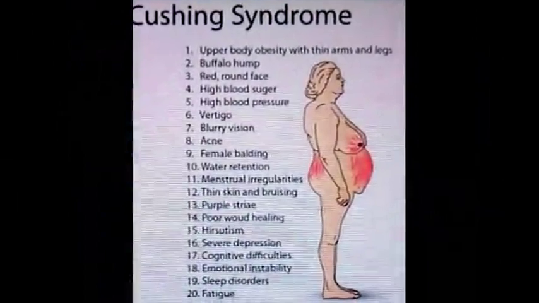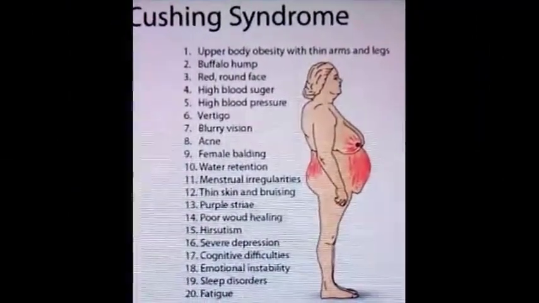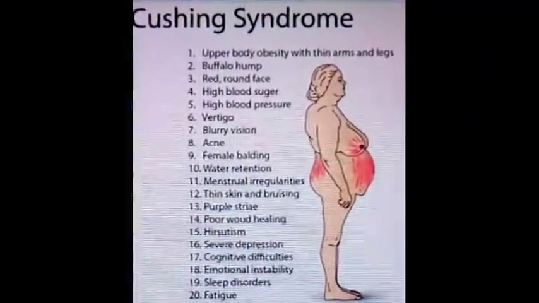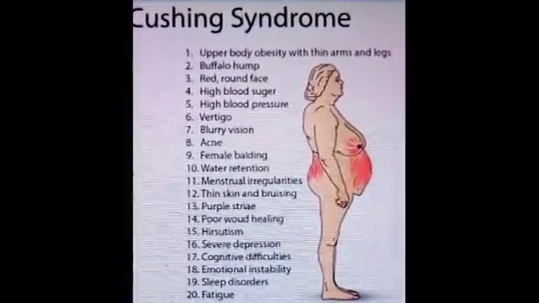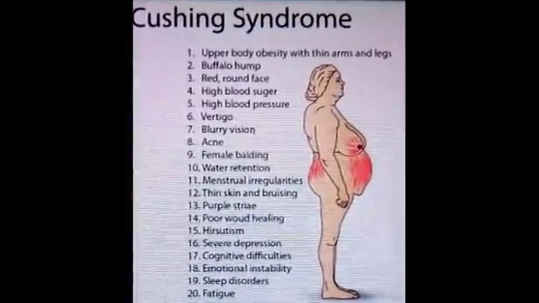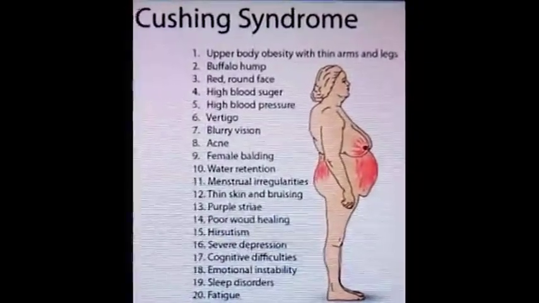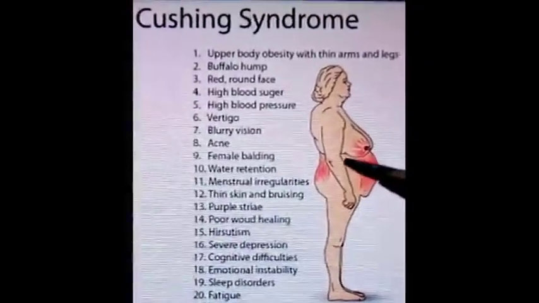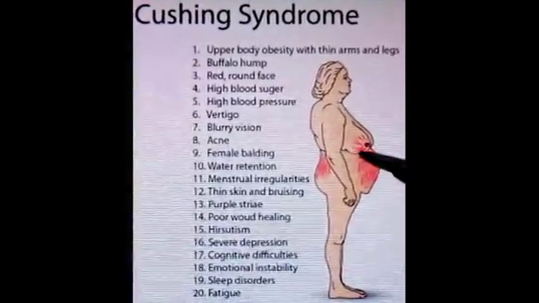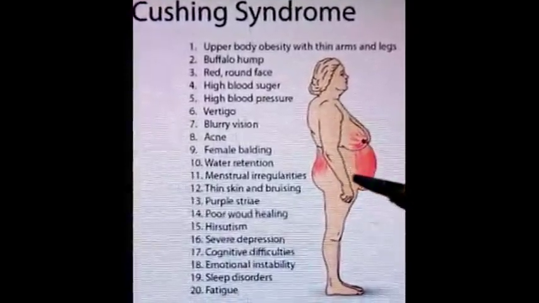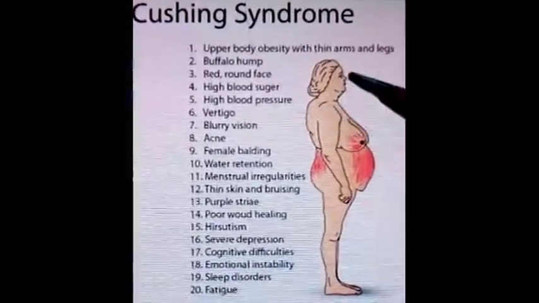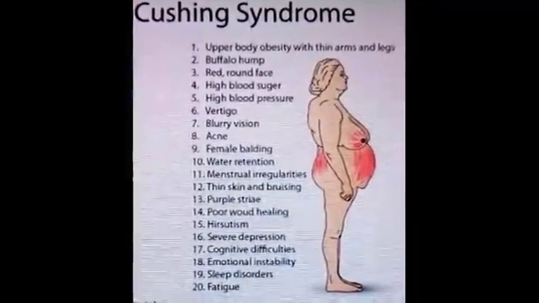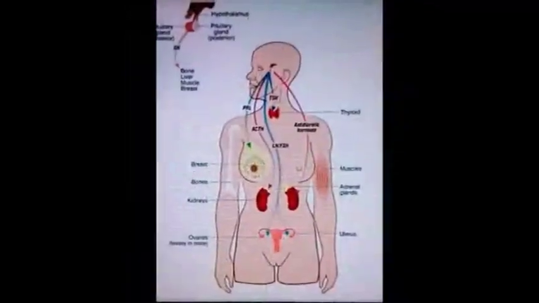Basophil adenoma produces Cushing syndrome, means basophil cells secrete more levels of cortisol, which produces Cushing syndrome. This syndrome is characterized by upper body obesity with thin arms and legs, buffalo hump, and then red round face. Chromophobe adenoma leads to